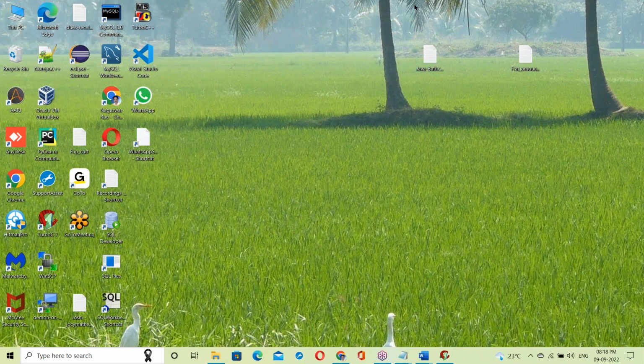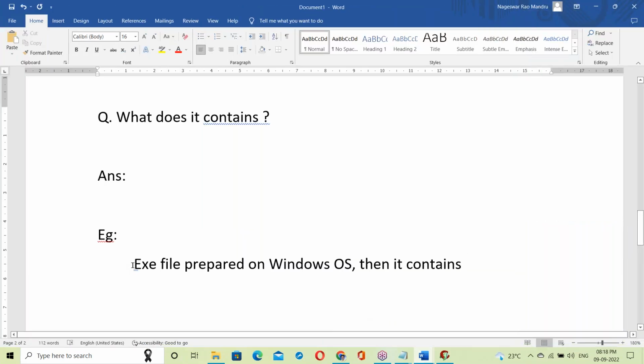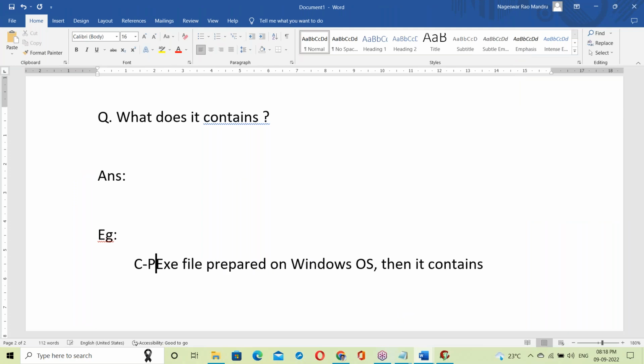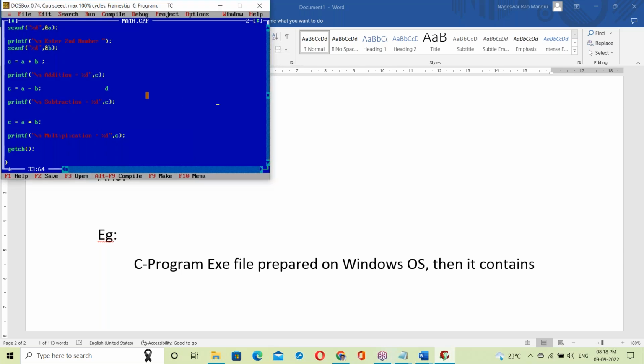Now, about the C program exe file. A C program exe file prepared on Windows OS, then what does it contain? Now this is Windows OS, Windows based C language. Now let us see about this.